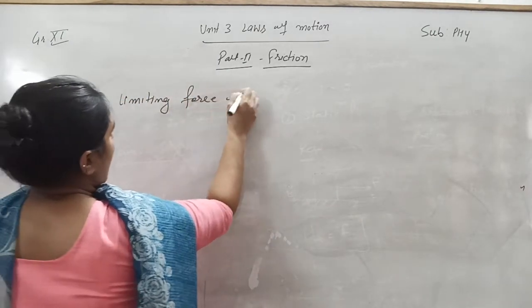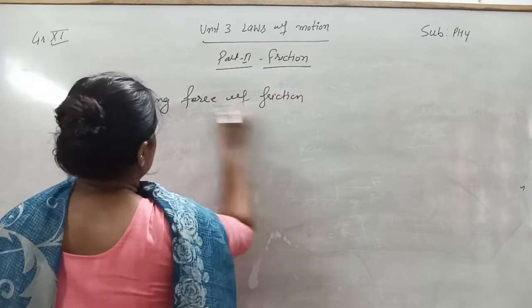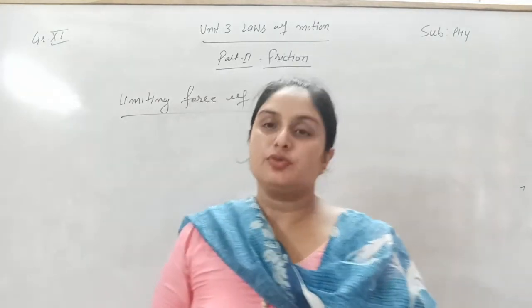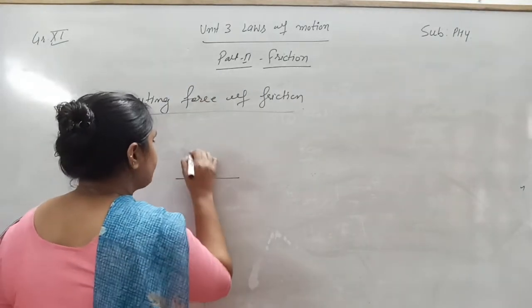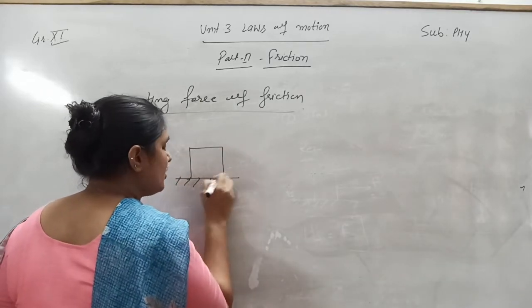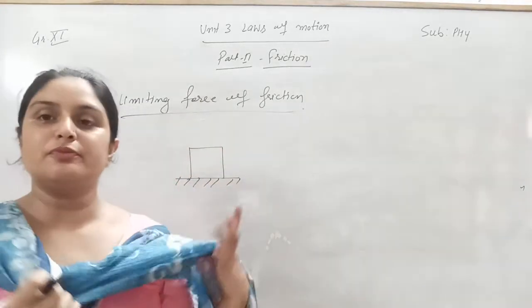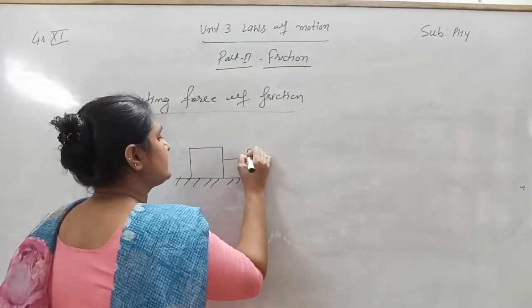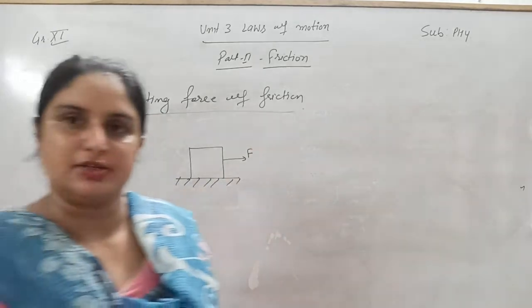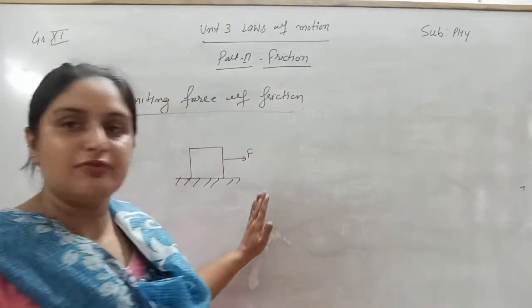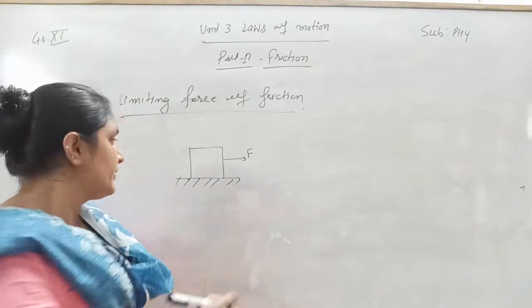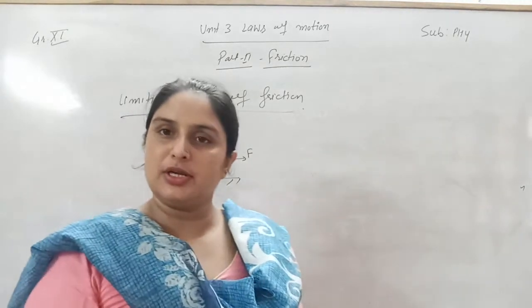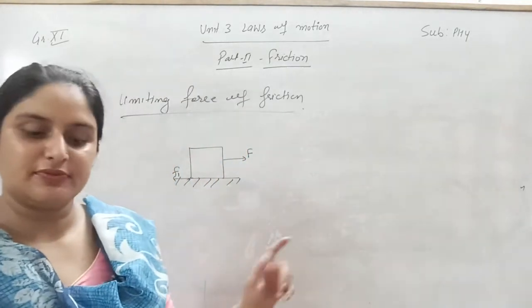What is the limiting force of friction? To explain it, I am going to consider an example. Let us suppose this is a block placed on the surface. We want to move it. This block is very heavy. Firstly, one person is trying to pull it towards the right-hand side. He has applied force F but is not able to move the block, meaning there is some frictional force F1 that is opposing this force F, or counterbalancing it.